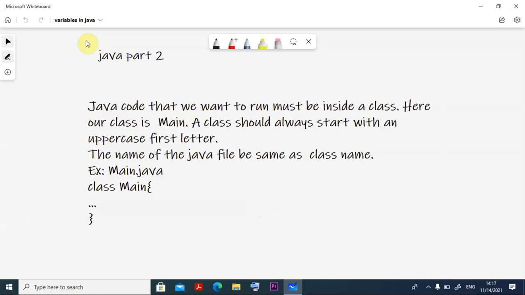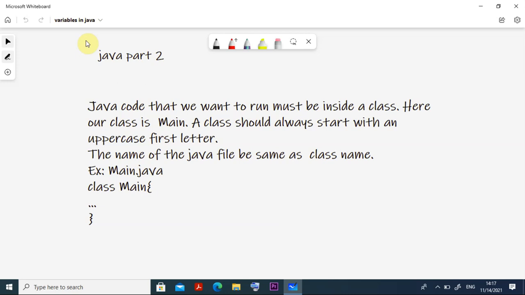Here we want to talk about the fundamentals of this Java program, how it runs. You see, the Java code that we want to run must start inside a class. That's why we declare a class. And here our class is Main, because in the first program I have shown you our class name is Main, right? I'll show you, don't worry.